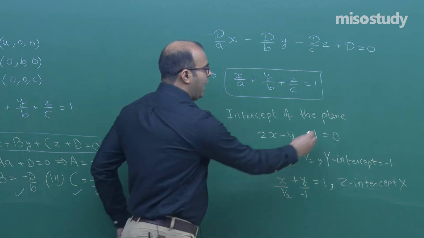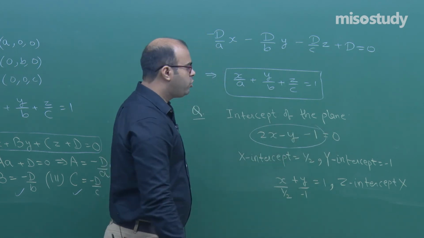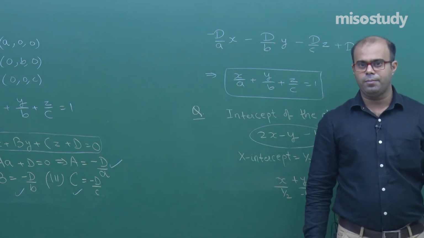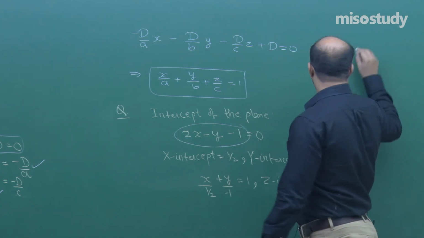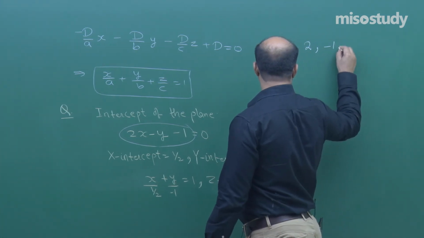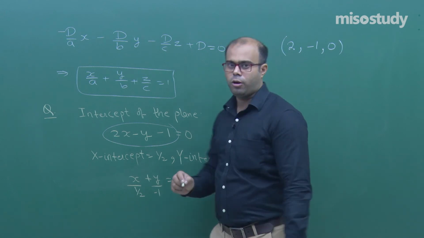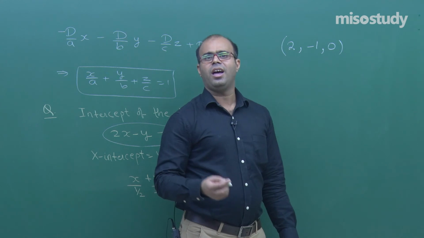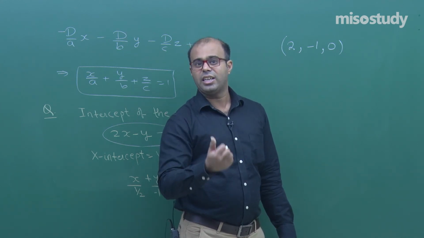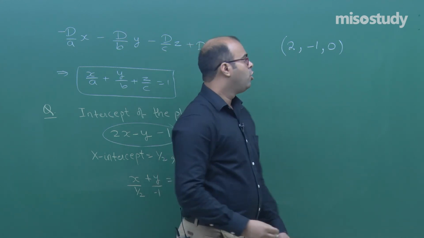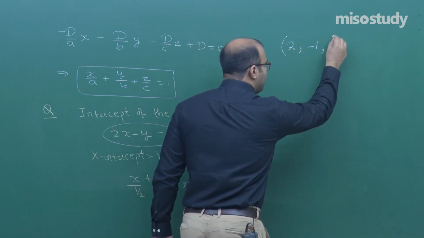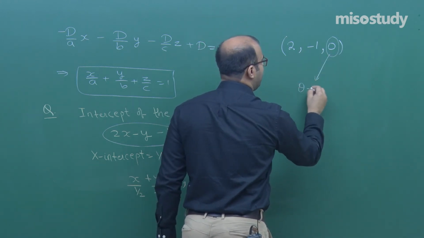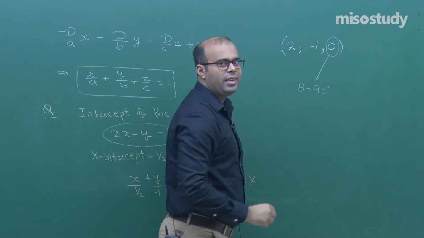Another way is to find the direction cosines of this plane. If you see the direction ratios of this plane, what you see is that x has coefficient 2, y has coefficient minus 1 and z has coefficient 0. Z is not present, that is, it has 0 coefficient. Now these are the direction ratios of the normal to the plane. So what we say is that the angle which the z axis and the normal to the plane are making is actually 90 degrees. That is why you are getting cos of 90 degrees as 0.